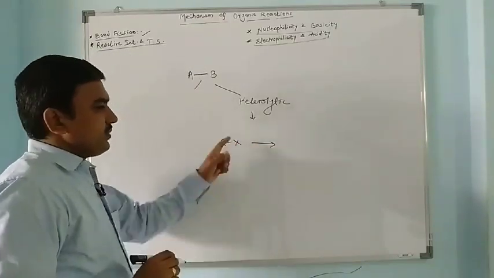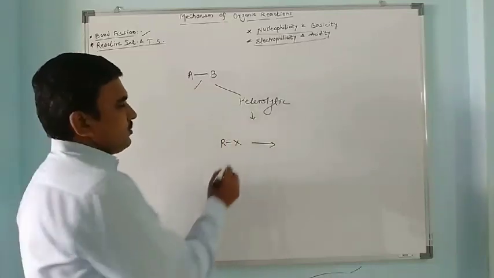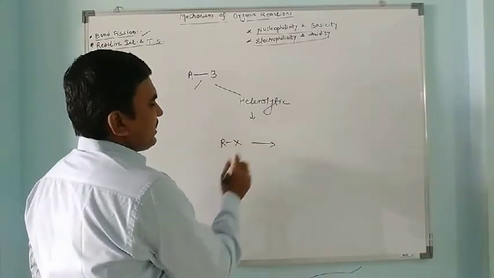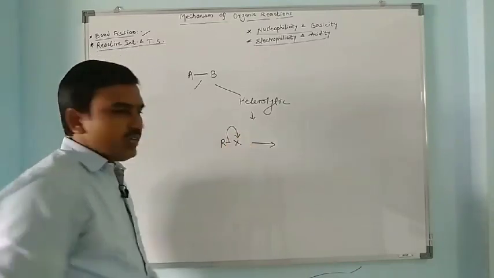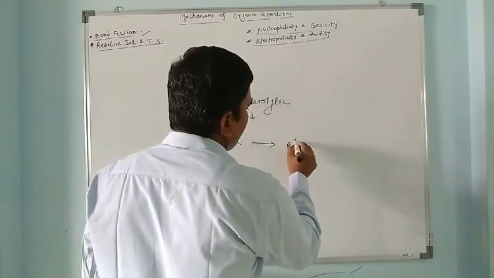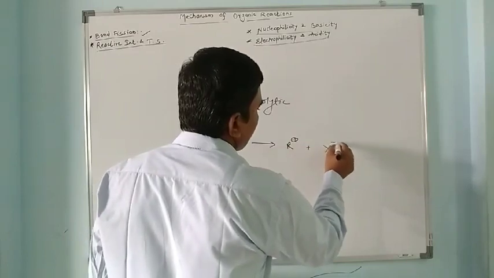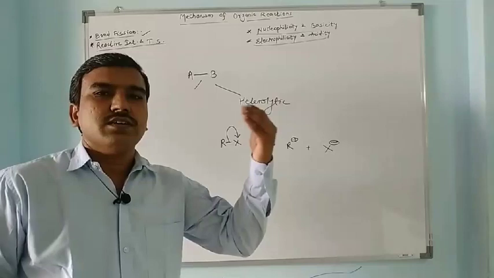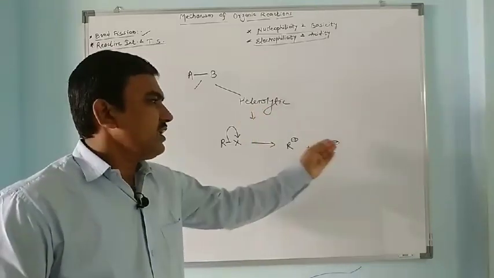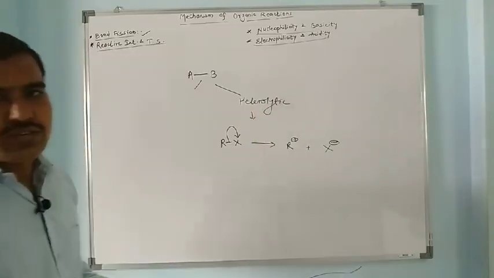When it is carbon and halogen, the bond present between this gets polarized due to inductive effect. So this electron pair shifted to X, and we get here this R plus X minus. So heterolytic bond fission generates ions, cation and anion. So this is the heterolytic bond fission.